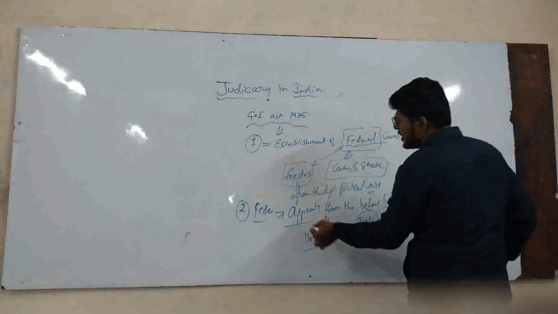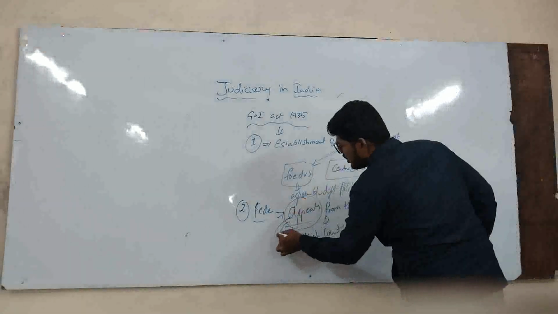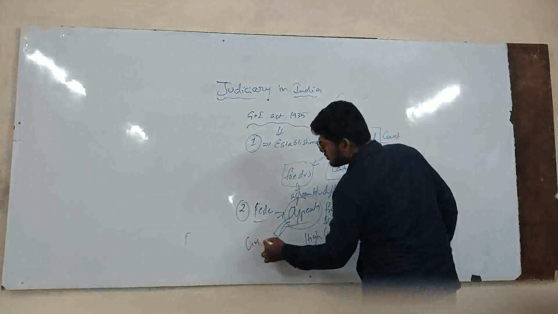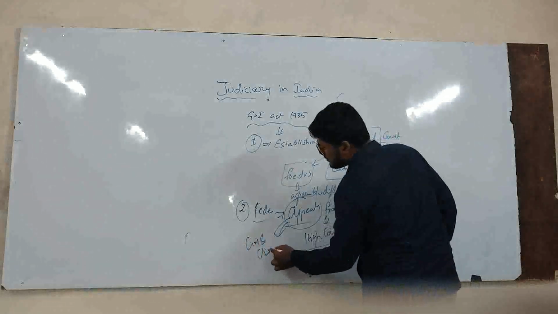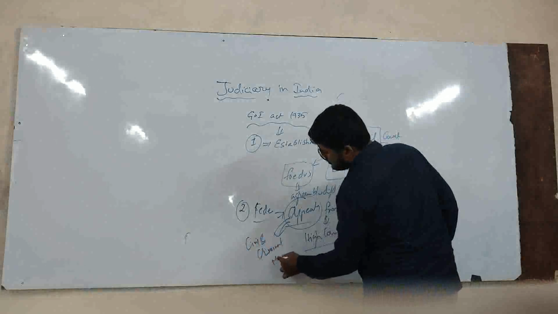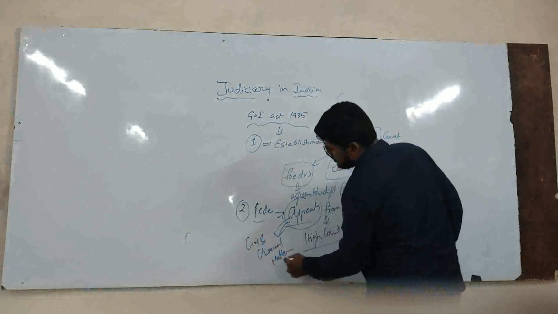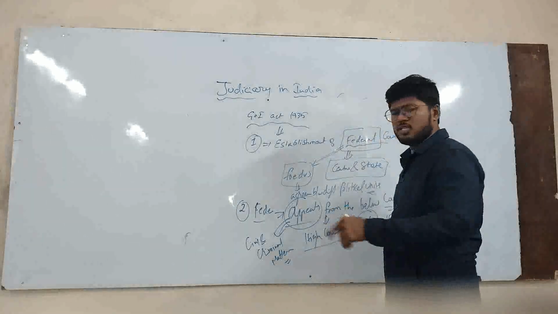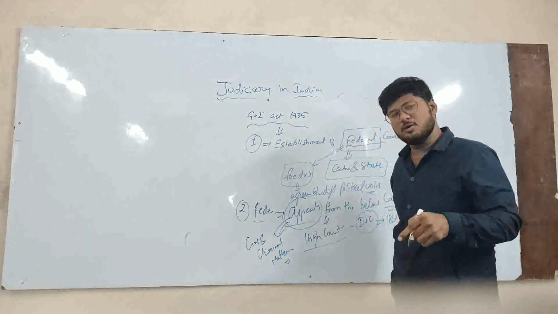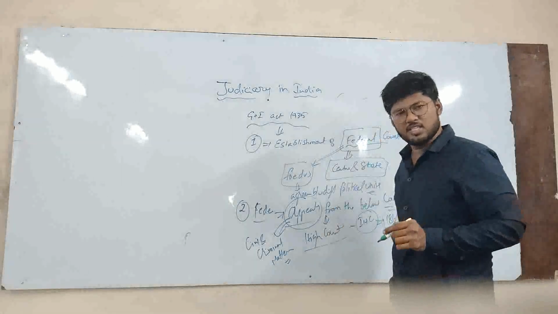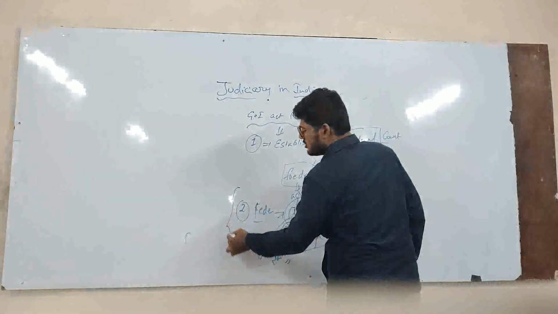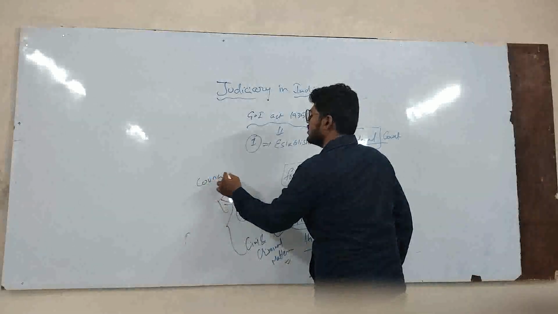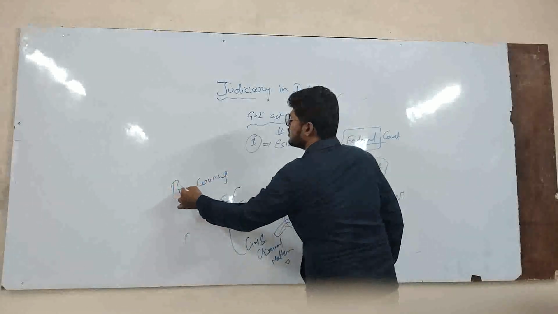This Federal Court will take appeals from the high court in what matters? In civil as well as criminal matters. And is there any court which is above the Federal Court? Yes, there is. But it is not a court. Then what? It is a council called the Privy Council.